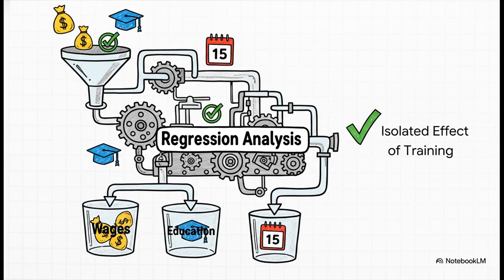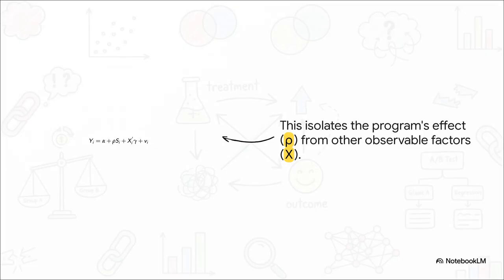And that tool is called regression analysis. The best way to think about it is like a super sophisticated statistical machine. We basically pour in all our data: wages, training status, and all those control variables like age and education. Then the regression machine whirs to life and mathematically isolates the impact of every single one of those factors. And this is basically the engine inside that machine.